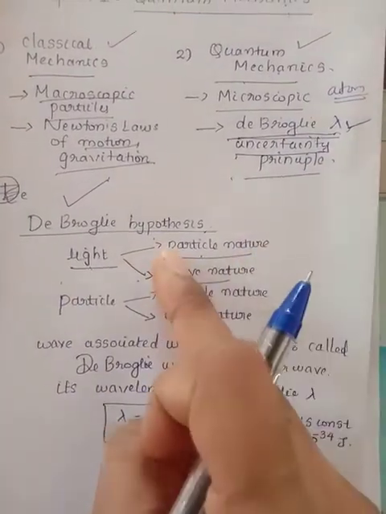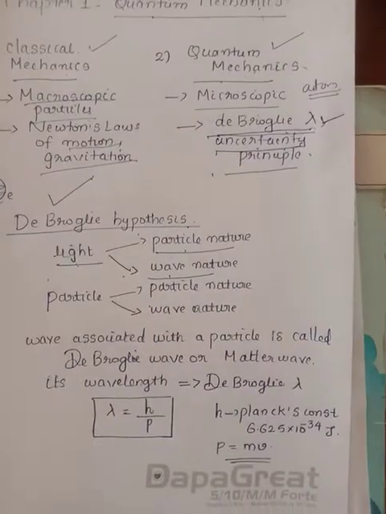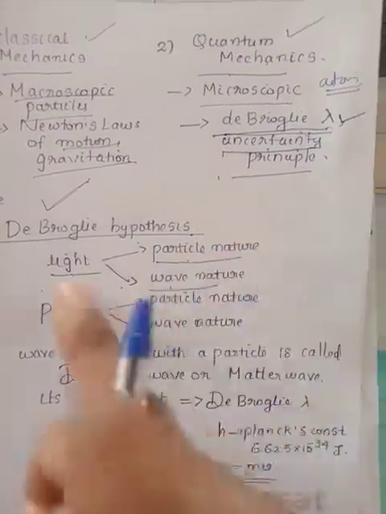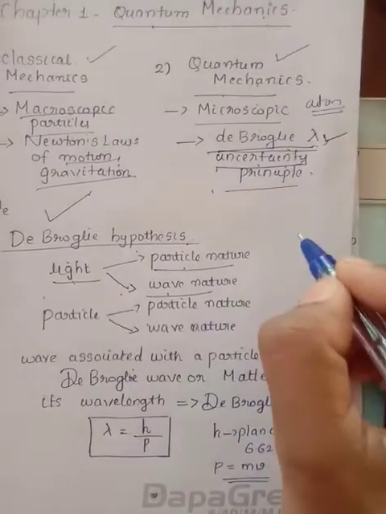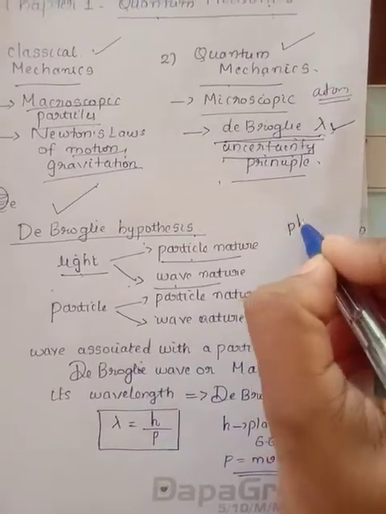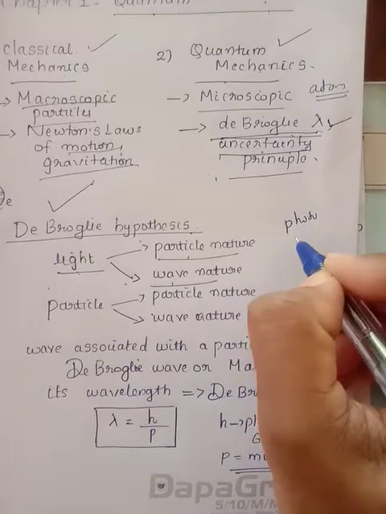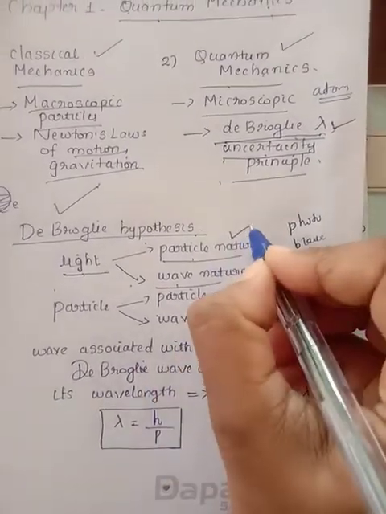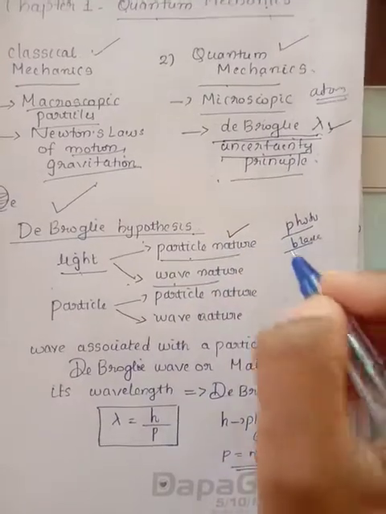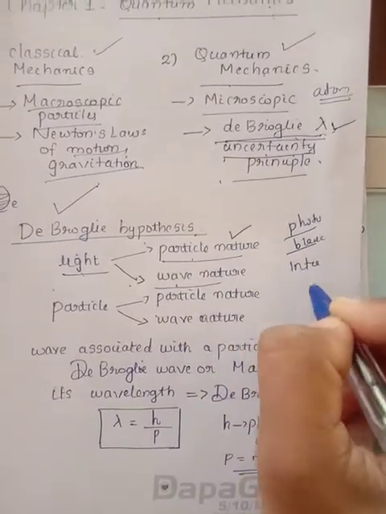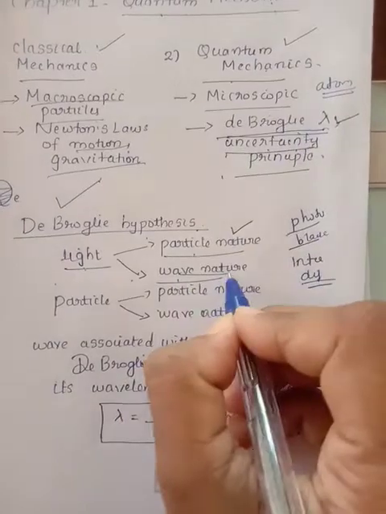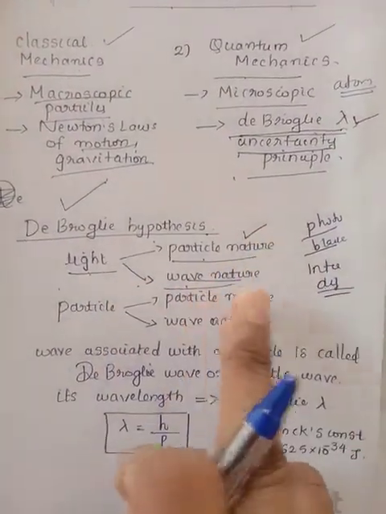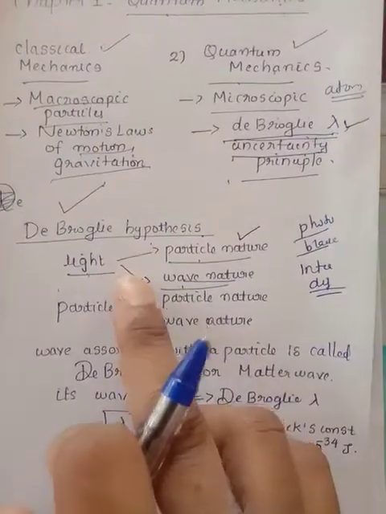Some phenomena require the wave nature of light and other phenomena require the particle nature of light. For example, if you are considering the photoelectric effect and blackbody radiation, here we require the particle nature of the light to describe these phenomena, while in the case of interference and diffraction we require the wave nature of light. So at the same time light can act as a particle as well as a wave. This is known as the dual nature of light.